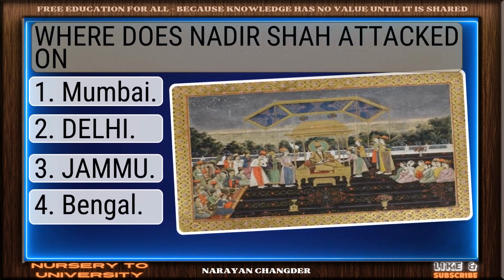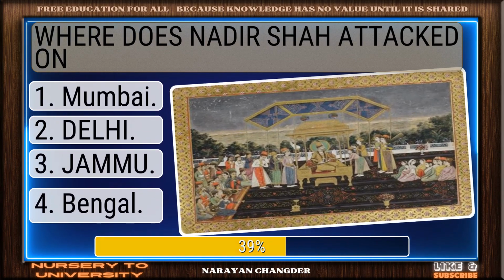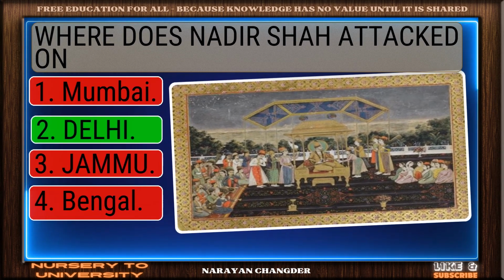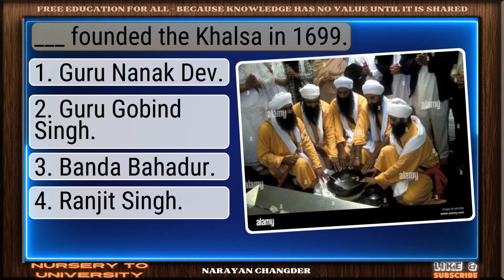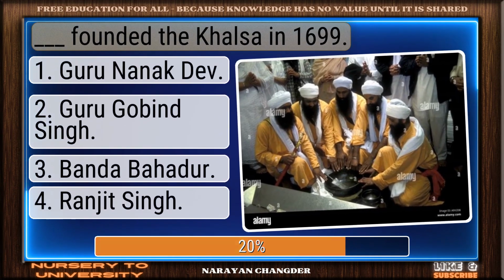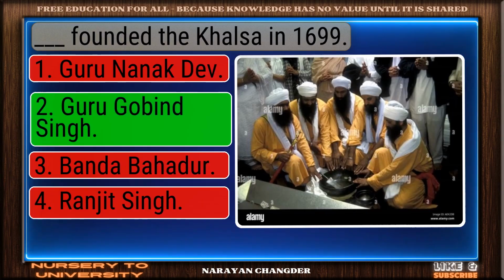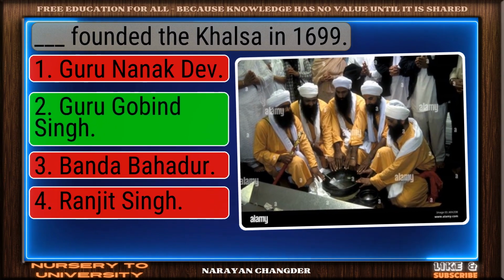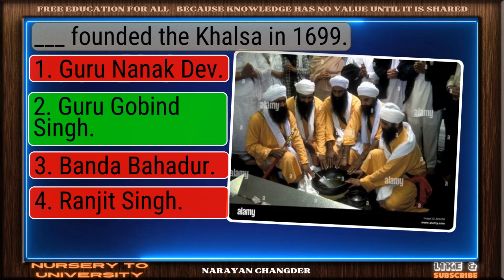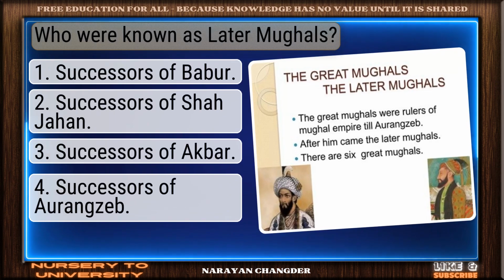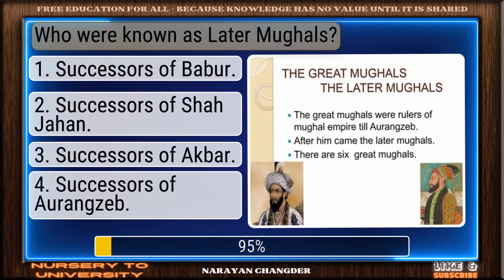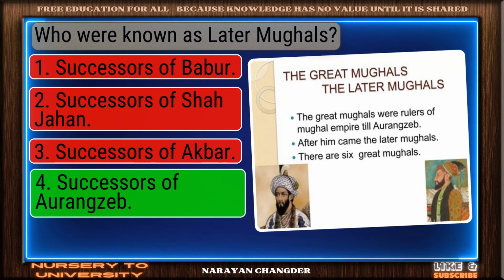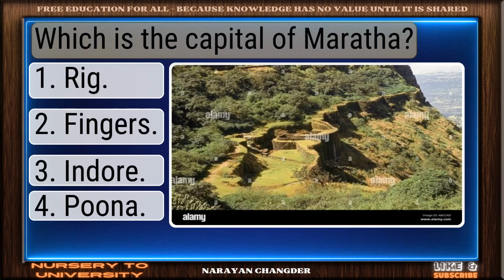Where does Nadir Shah attacked on? Great thinking. Delhi is the right choice. Dash founded the Khalsa in 1699. Well reasoned. Guru Gobind Singh is the correct choice. Who were known as later Mughals? Well done. Successors of Aurangzeb is the right choice.